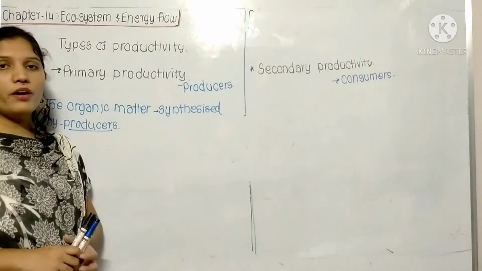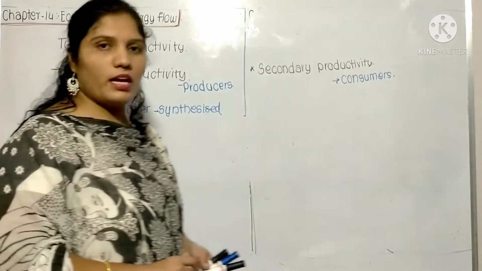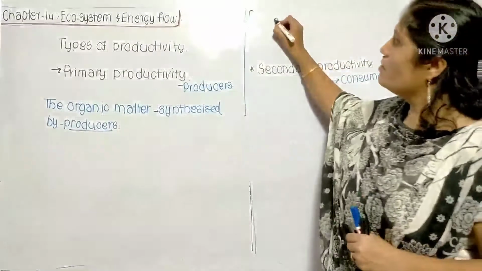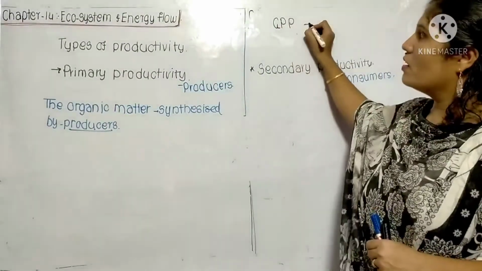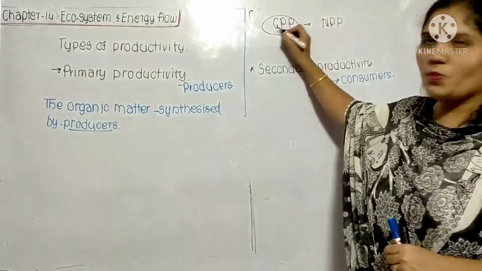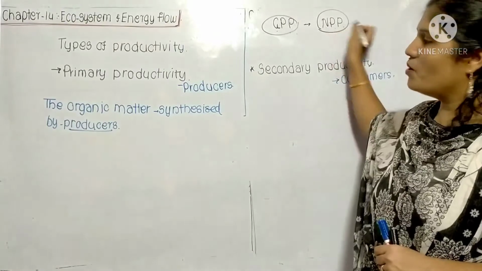Now the secondary productivity takes place in the consumers. Before this we have seen GPP, gross primary productivity, and NPP, net primary productivity.